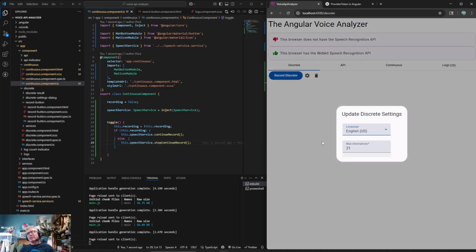So that might cause a bit of a refactor. It's probably not in a place that makes a lot of sense. So I think this is discrete settings dialog. We probably need to move that up and make that a settings dialog that's sitting as a sibling to continuous and discrete settings dialog, and then